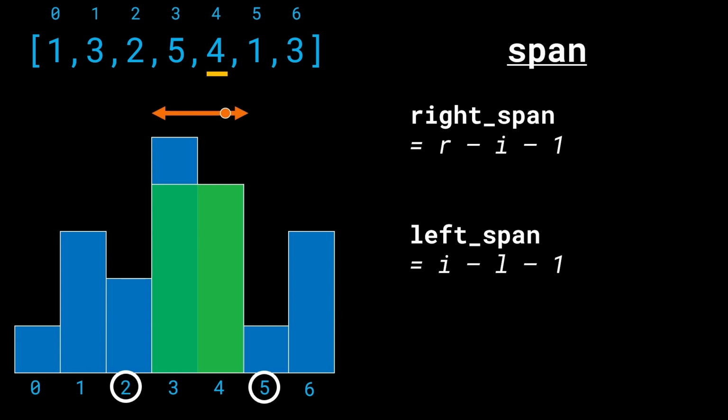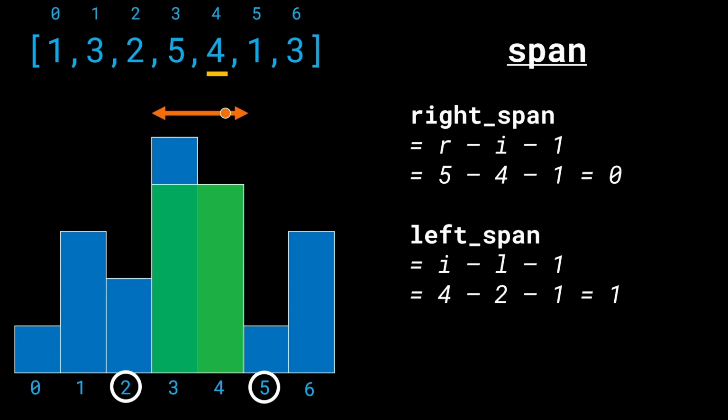Now the exact value or the distance of the right span is going to be what? It is going to be r minus i minus 1. For the left span, it is i minus L minus 1. All right, let's take a quick example. If we look at this test case itself, we see that the r is 5, i is 4, as I've marked in the input as well. And we have to do 5 minus 4 minus 1. This means that the right span is 0. And that is exactly what we see here. We can expand this current rectangle 0 steps towards the right.